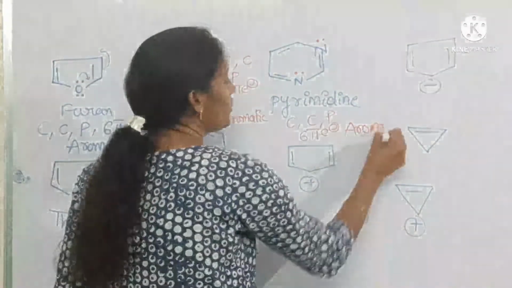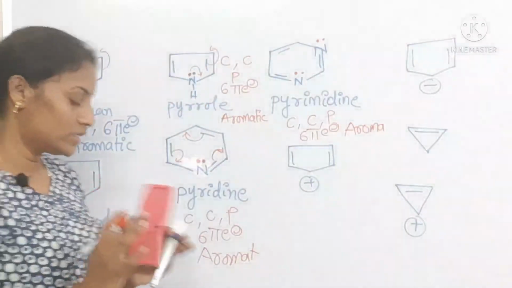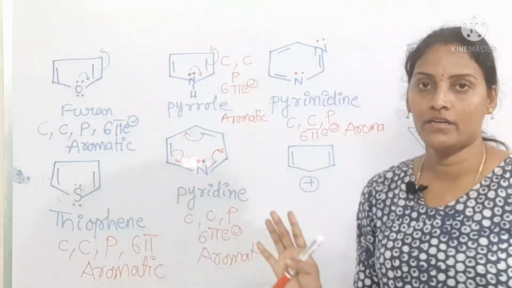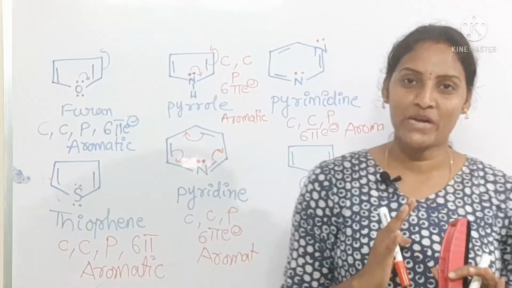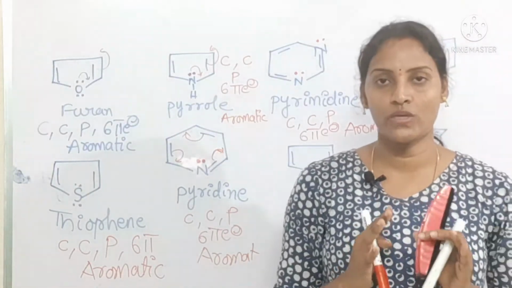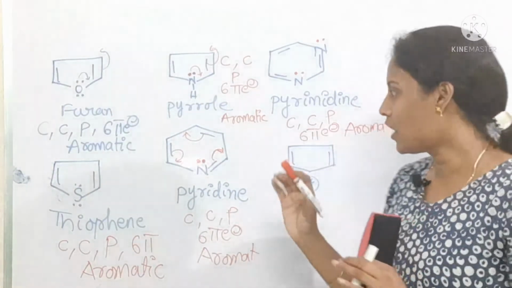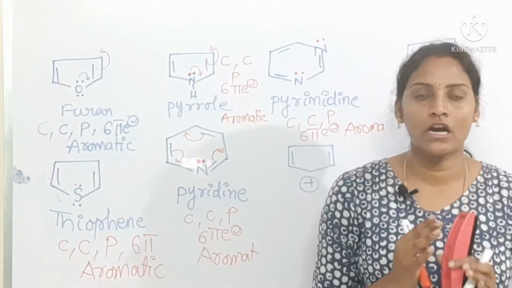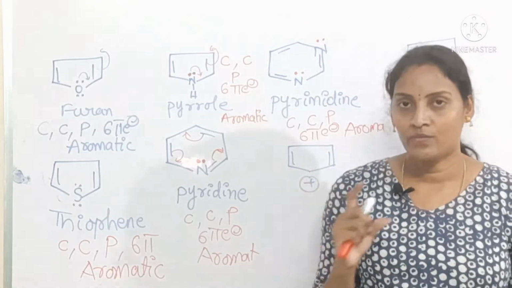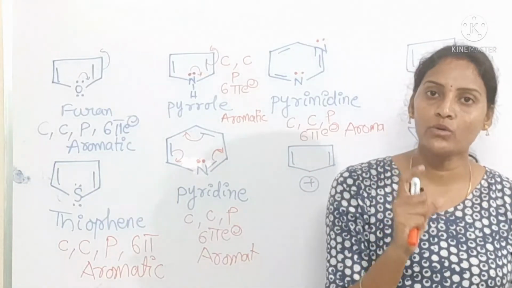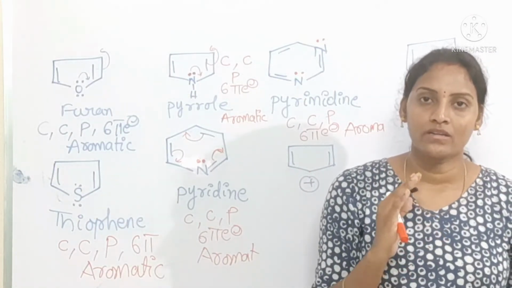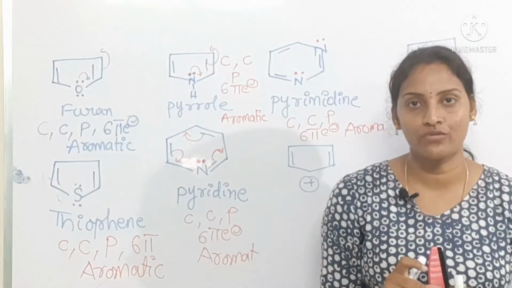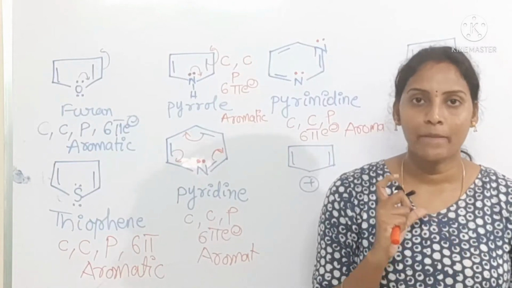Okay, so just try to compare pyrrole and pyridine. Which one is the best base? If he asks a question in your examination, how can you decide? Here, how can you tell a particular compound is the best base? If there is availability of a lone pair, then it can easily donate that lone pair to an electrophile, then that will become the best base.